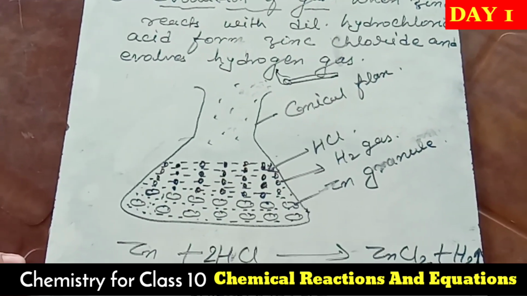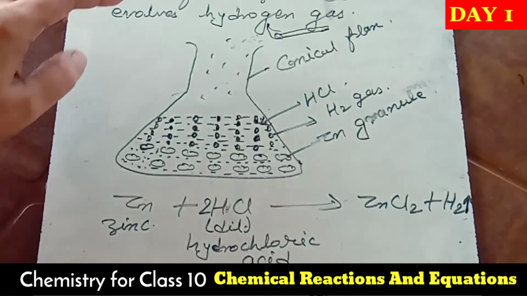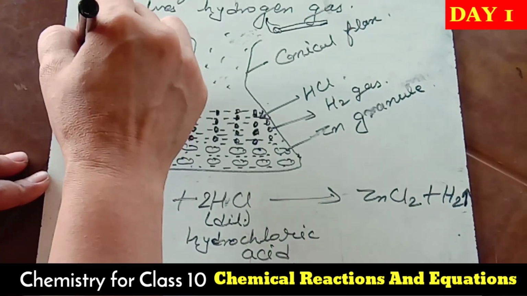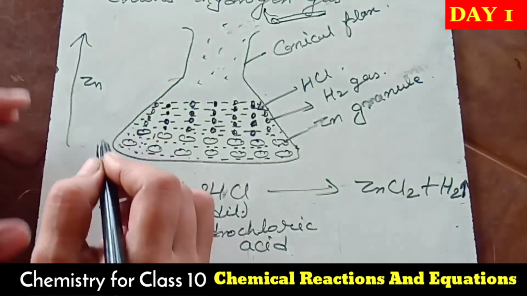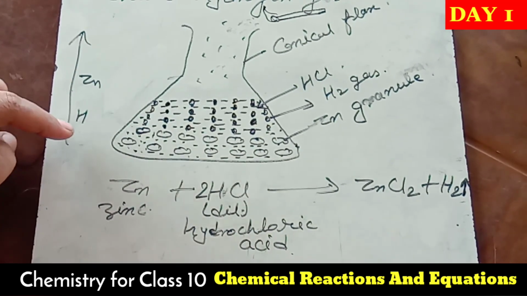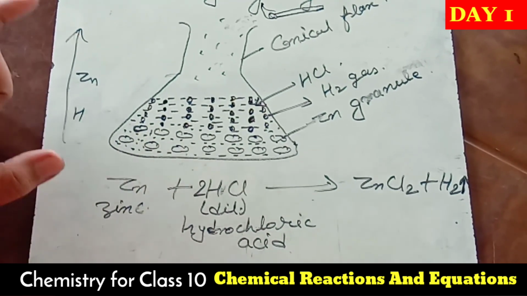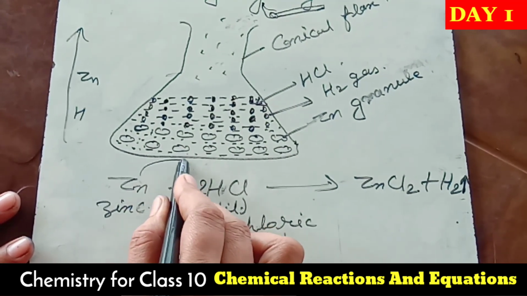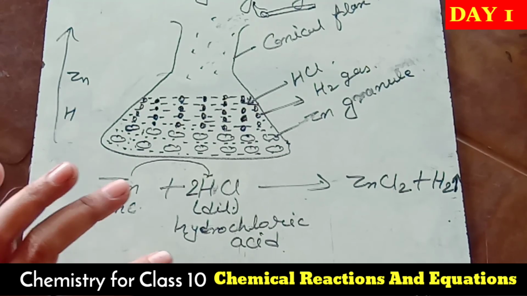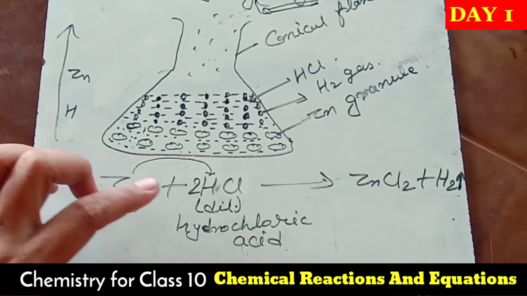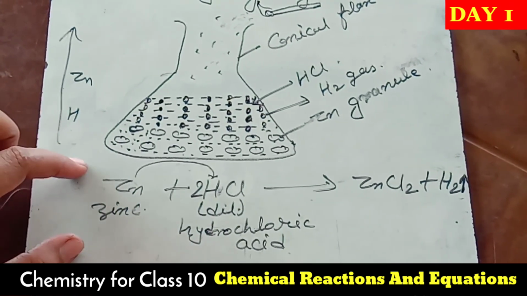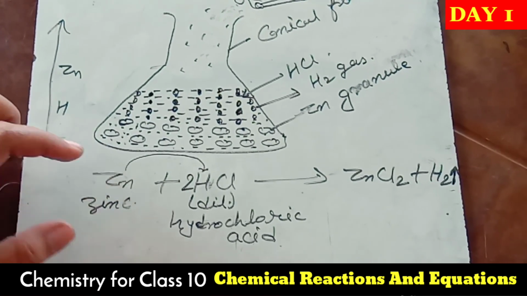Now dear students, this reaction is very important. Before writing this reaction, I started by saying that zinc in the reactivity series is above hydrogen, meaning zinc is more reactive than hydrogen. That is why zinc removes the hydrogen from the hydrochloric acid. Try to understand, dear students: zinc occupies the place of hydrogen, meaning zinc is displacing the hydrogen. That is why this reaction is also said to be a displacement reaction.